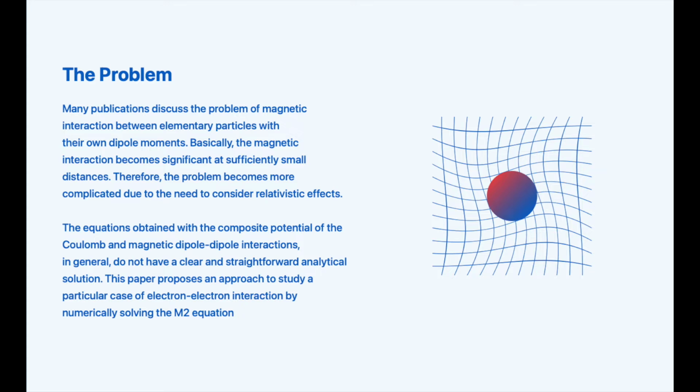The equations obtained with the composite potential of the Coulomb and magnetic dipole-dipole interactions, in general, do not have a clear and straightforward analytical solution. This work proposes an approach to study a particular case of electron-electron interaction by numerically solving the M2 equation.